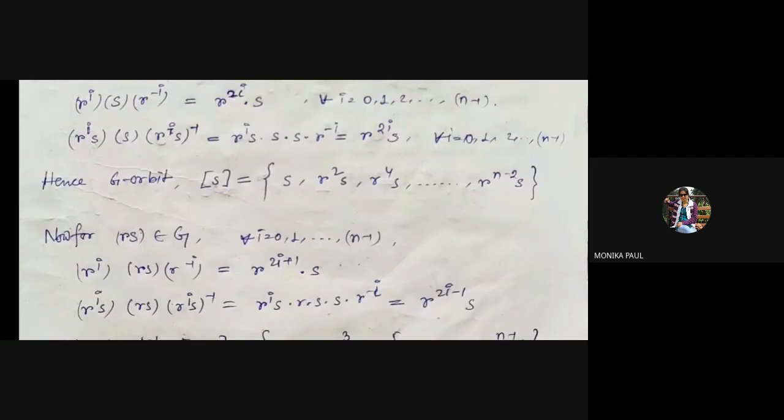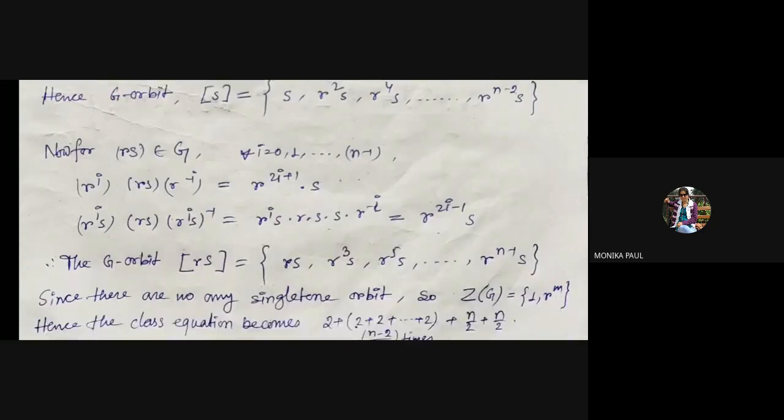Okay, so this is also a conjugacy class. So we now consider RS, because RS has been left. For RS belonging to Dn, i equal to 0, 1, to n minus 1. Sorry, this is a printing mistake obviously. So for all i equal to 0, 1 to n minus 1, R to the power i into RS into R to the power i inverse becomes R to the power 2i plus 1 into S by simple calculation.